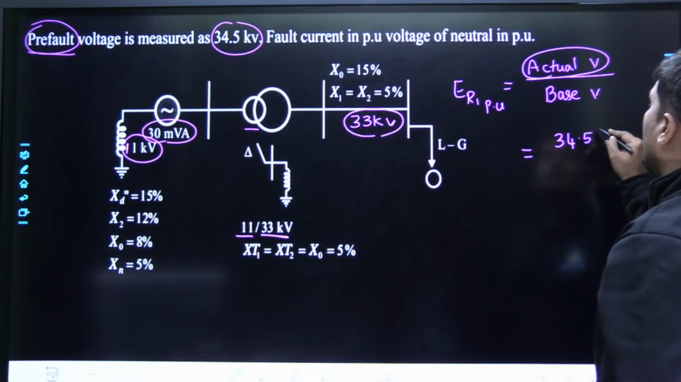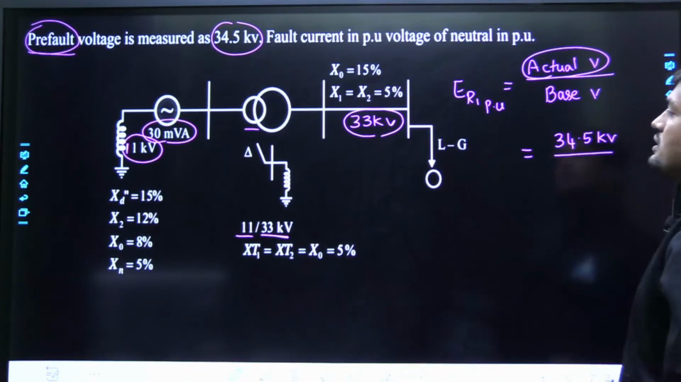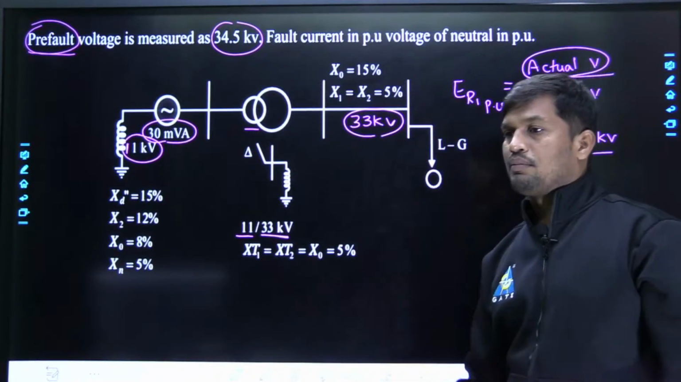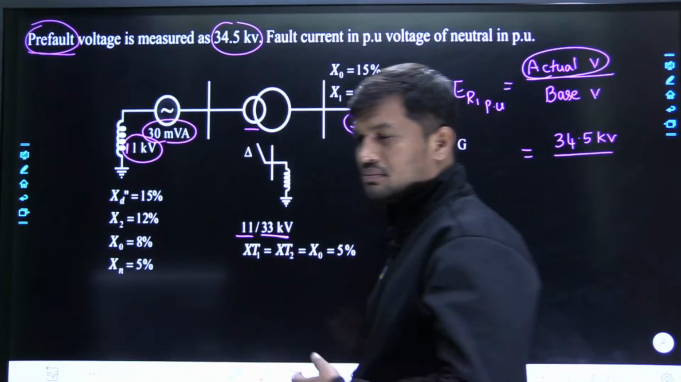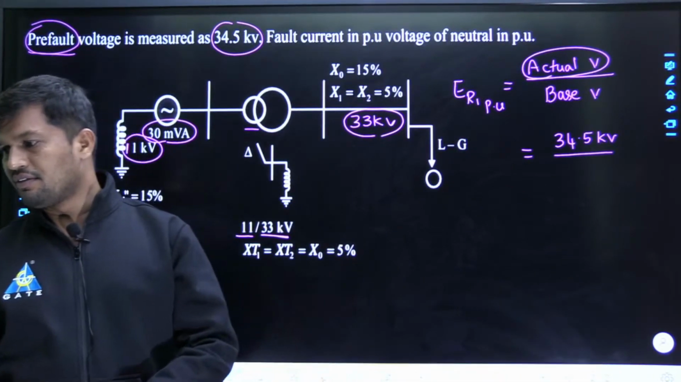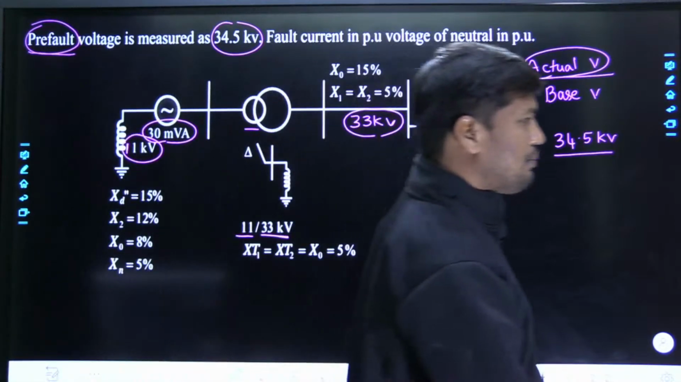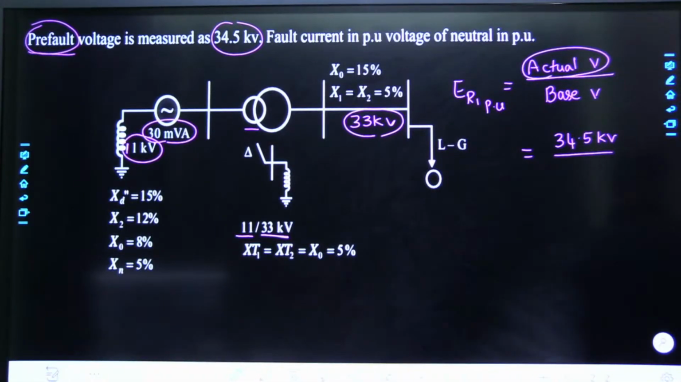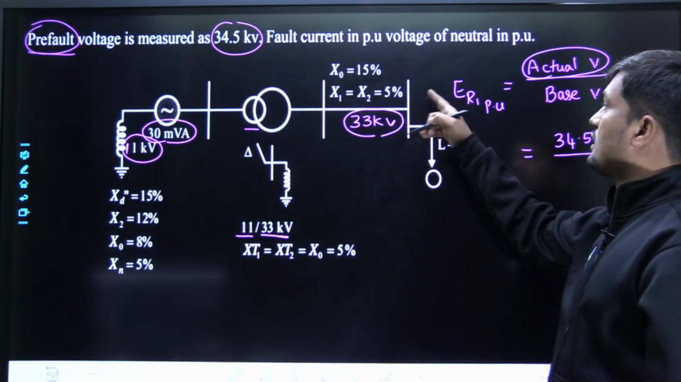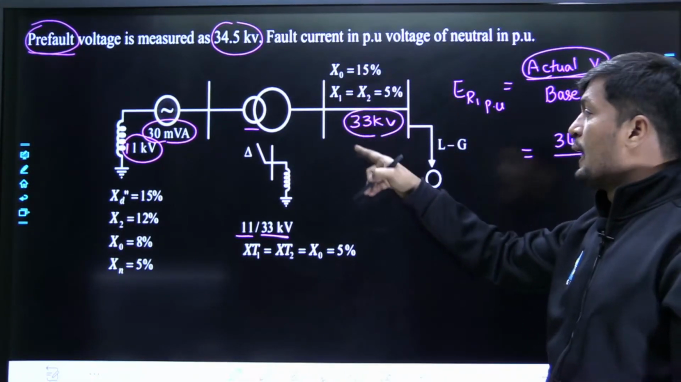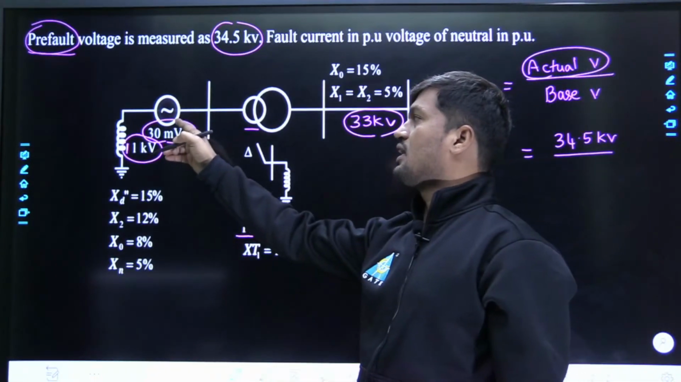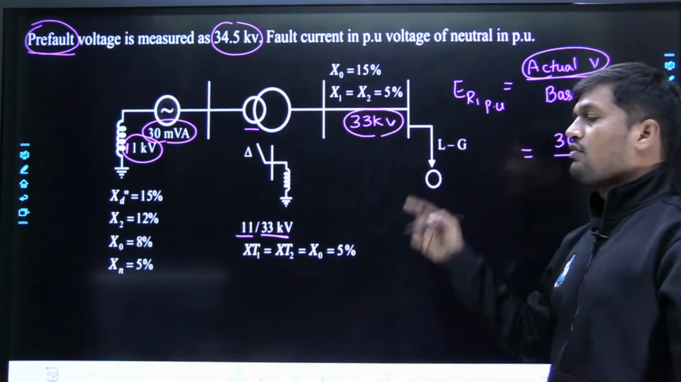Very important, I am going to tell one point right now. The base voltage we have to select: is it the generator voltage or the voltage at the fault point? Please reply in the chat box. The voltage at the fault point is said to be 34.5 kilovolts. And what is the base voltage that you have to select? The base voltage will be selected as the generator voltage or else the voltage at the fault point.